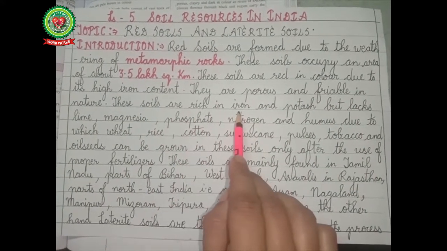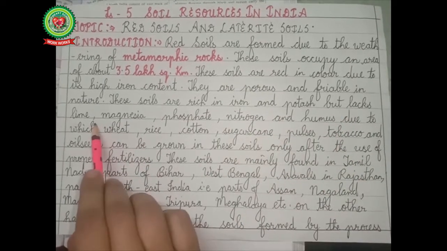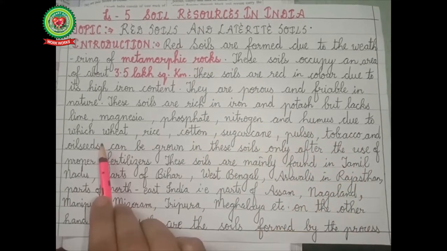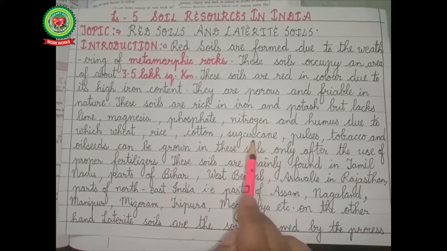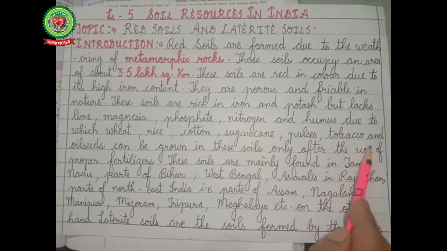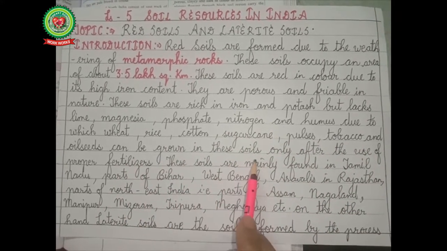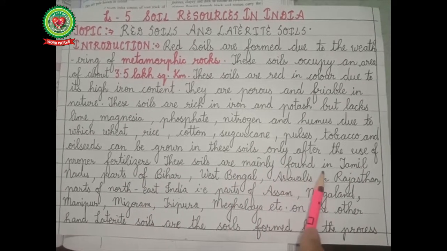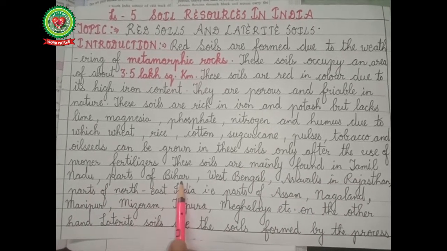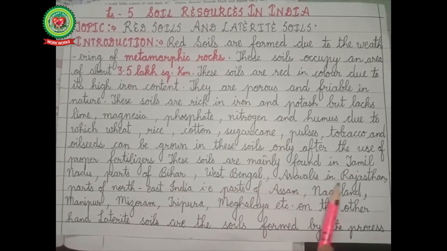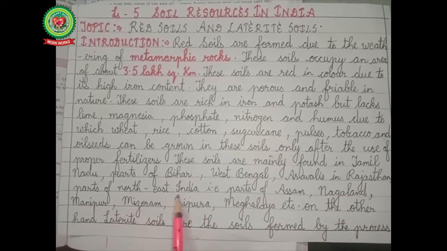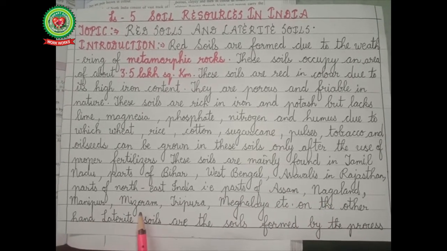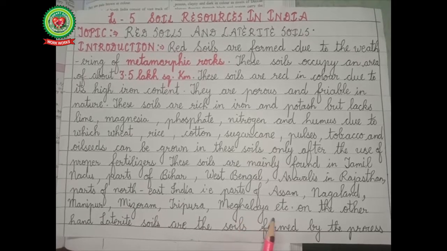These soils are rich in iron and potash but lack lime, magnesia, phosphate, nitrogen and humus, due to which wheat, rice, cotton, sugarcane, pulses, tobacco and oil seeds can be grown in these soils only after the use of proper fertilizers. These soils are mainly found in Tamil Nadu, parts of Bihar, West Bengal, Aravallis in Rajasthan, parts of northeast India, that is parts of Assam, Nagaland, Manipur, Mizoram, Tripura, Meghalaya, etc.